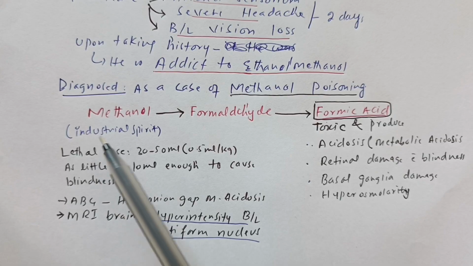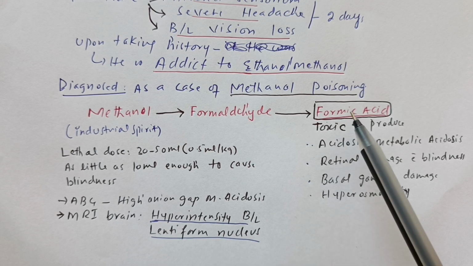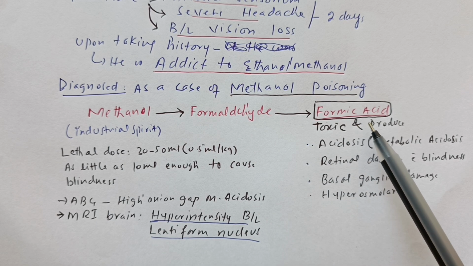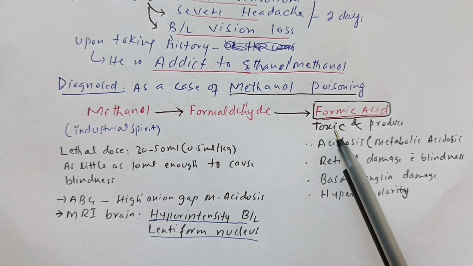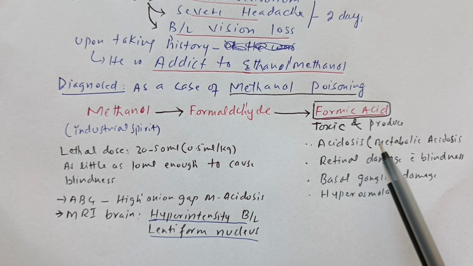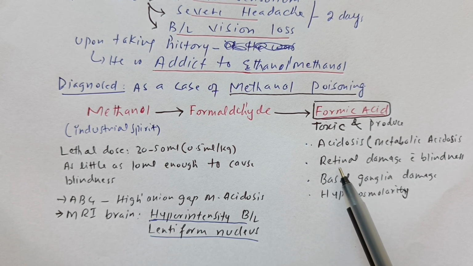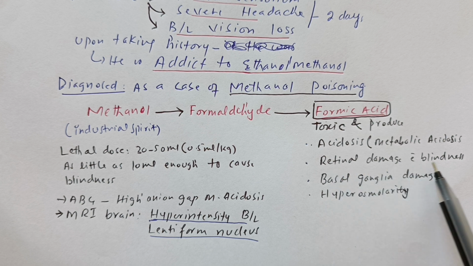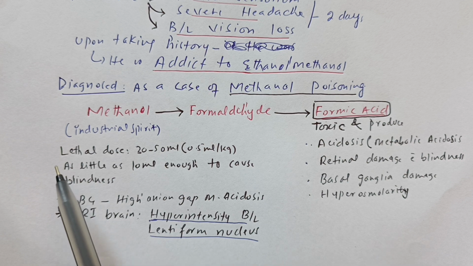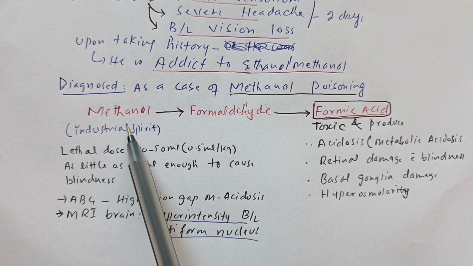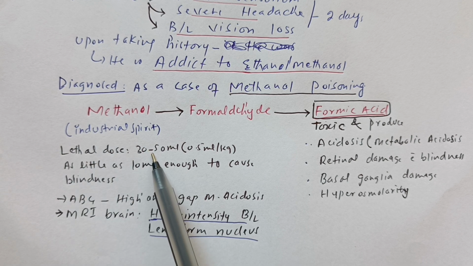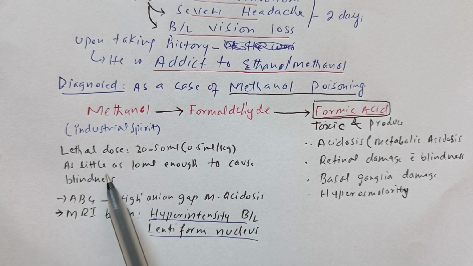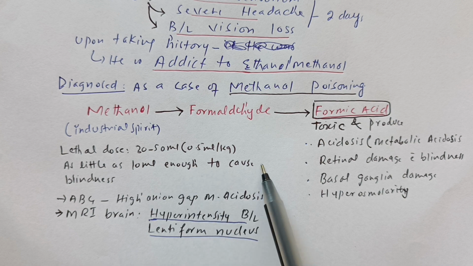Methanol, which is called industrial spirit, is converted into formaldehyde, and formaldehyde is converted into formic acid. Formic acid is toxic and produces metabolic acidosis, retinal damage with blindness or vision loss, basal ganglia damage, and hyperosmolarity. The lethal dose is 30 ml to 50 ml, or 0.5 ml per kg. As little as 10 ml is enough to cause blindness.